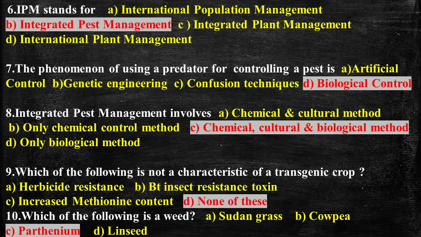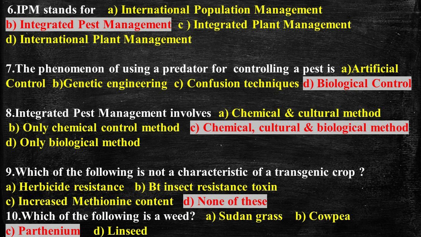Methionine is a naturally essential sulfur containing amino acid whose low content in plants diminishes their value as a source of dietary protein for humans. Bt insect toxin, that is Bacillus thuringiensis, is a soil dwelling bacteria that naturally produces a toxin that is fatal or very dangerous to certain herbivorous insects.